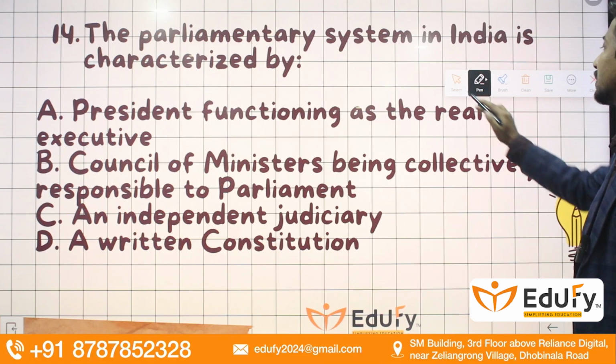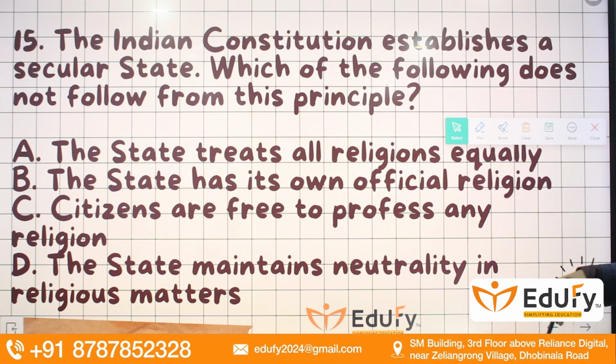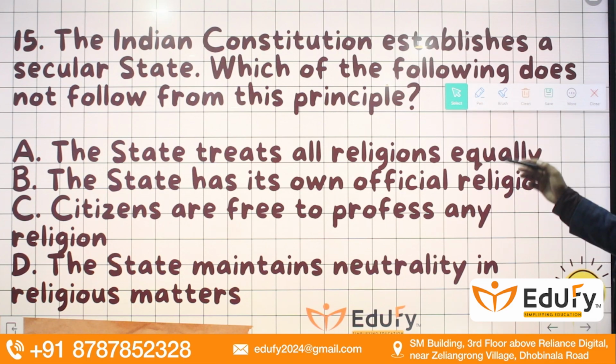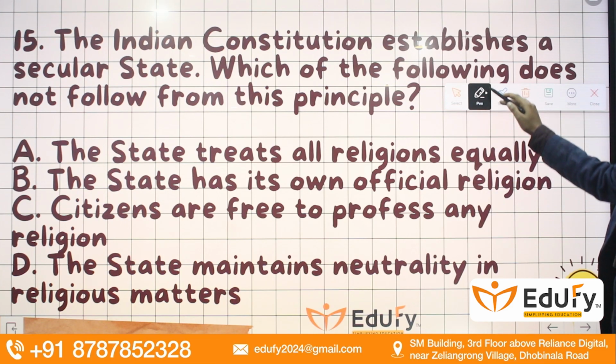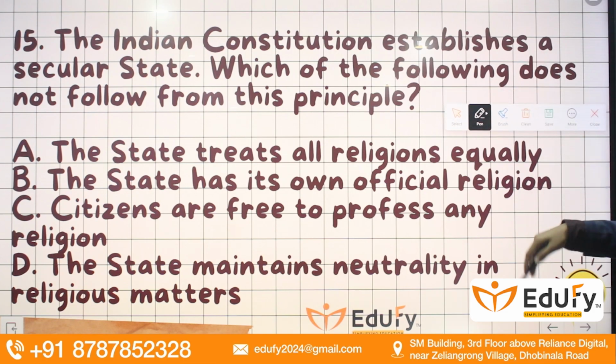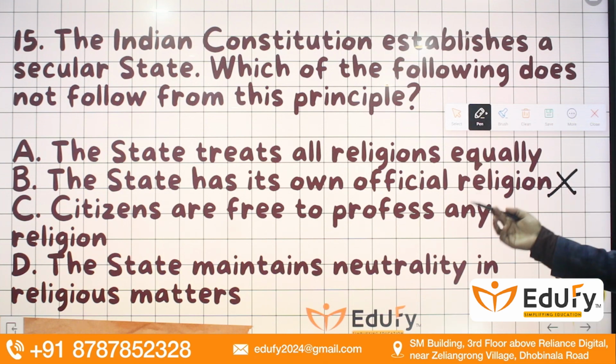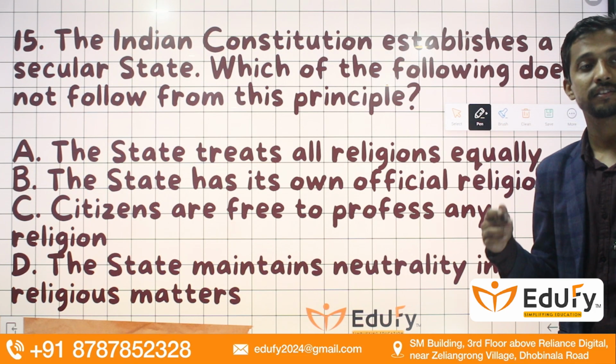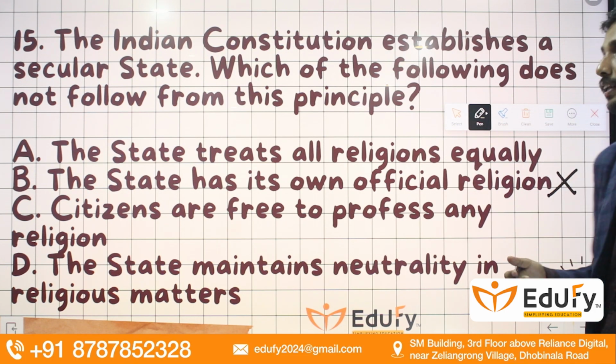So moving towards the next question, guys, we do have here, the Indian Constitution establishes a secular state. Which of the following does not follow this principle? The state treats all religions equally. The state has its own official religion. Citizens are free to profess any religion. The state maintains neutrality in religious matters. So guys, which one of the following does not follow? Okay, so the state has its own official religion. This is incorrect. Okay, in India we follow the concept of positive secularism, where all the religions are treated equally.